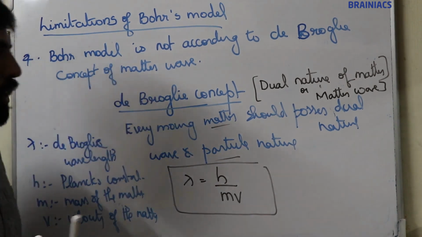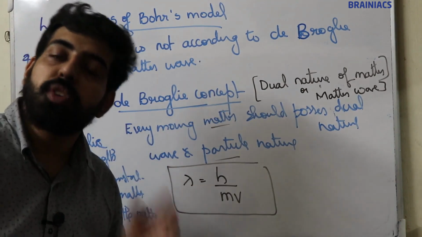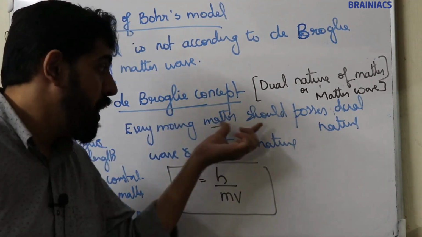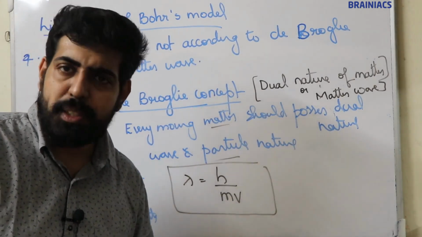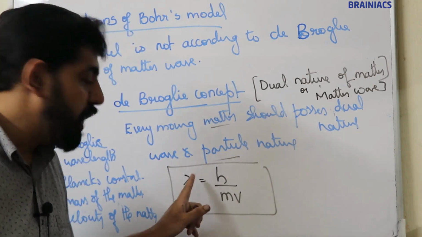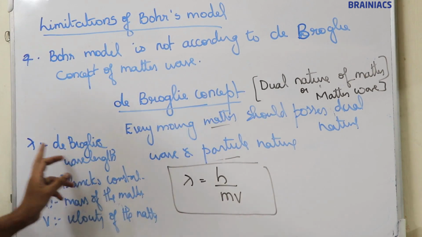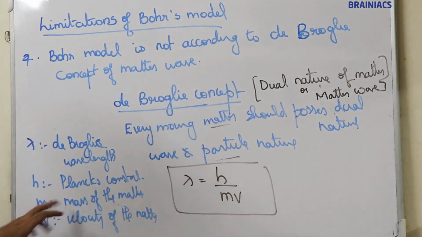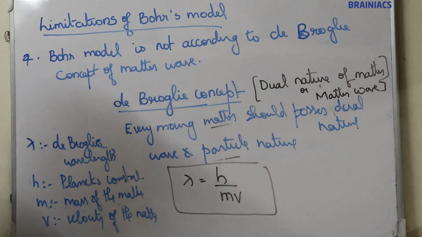Okay, so according to de Broglie, dual nature of matter or matter wave, every moving matter possesses dual nature, wave nature and particle nature. Matter is always a particle. But every moving matter possesses wave nature also. And he proposed an equation: lambda is equal to h by mv. Lambda is the de Broglie wavelength, h is Planck's constant, m is the mass of the particle or matter, v is the velocity of the matter.